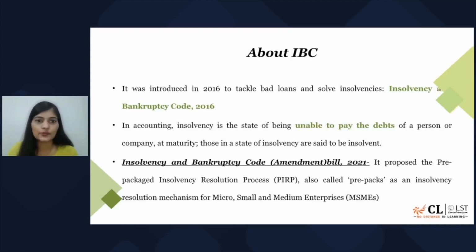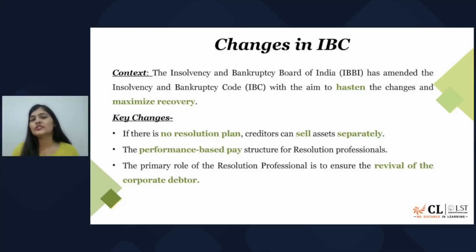In the most simple way, this is how I can explain it to you. Now the thing is, what kind of changes are we looking forward to? First is that even if that resolution professional is supposed to make a resolution plan, the amendment says that even if there is no viable resolution plan that can be made for that company to repay, even then, in such a case, the creditor, the lender, who is the creditor here? The creditor is the investor B.